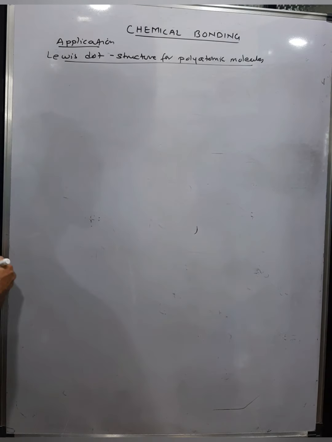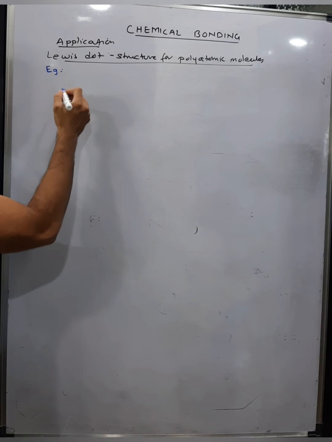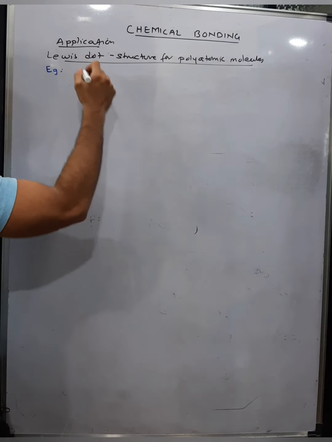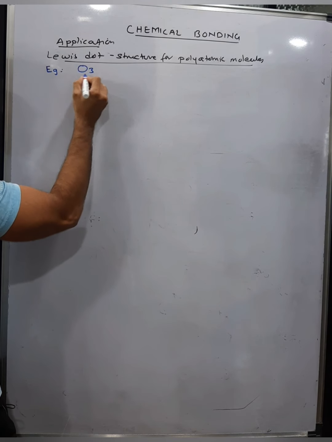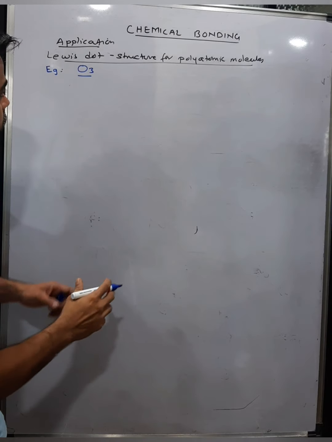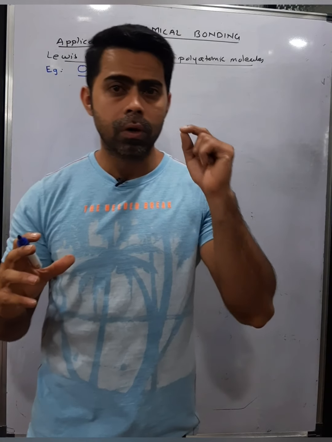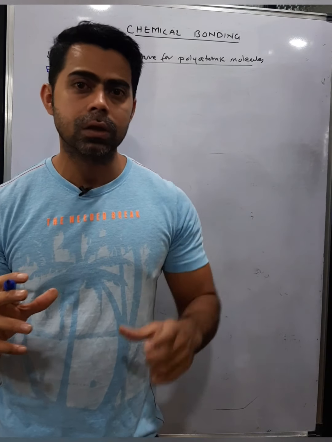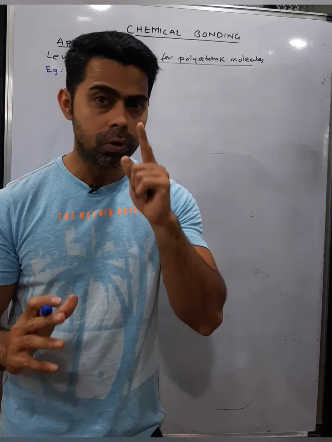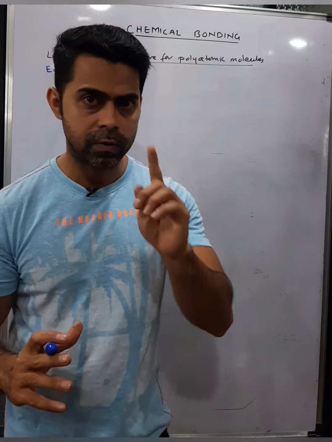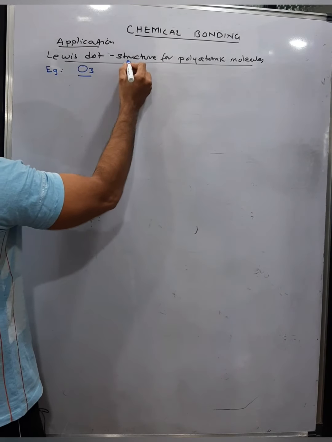So let's take an example. Example ले लेते. I'll give you 3 examples to understand. Let's take an example of ozone, O3. So what do you do if you want to write down the electronic structure? First of all, ये समझना ज़रूरी है. The most important part you need to understand is that these electronic structures are basically the valence electron structure, the outermost electronic structure, not the innermost. First thing you need to understand. Okay, so these are valence electronic structure, dot structure.